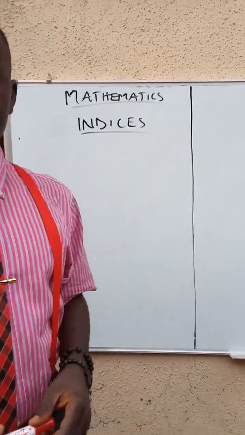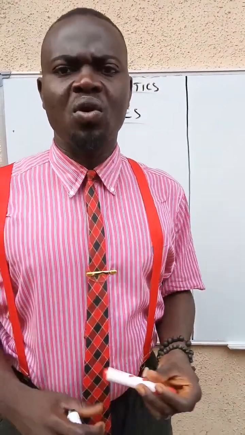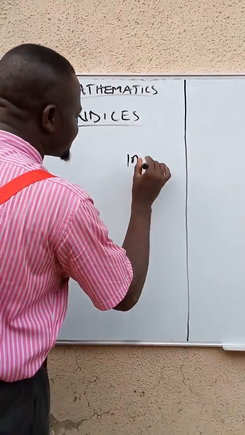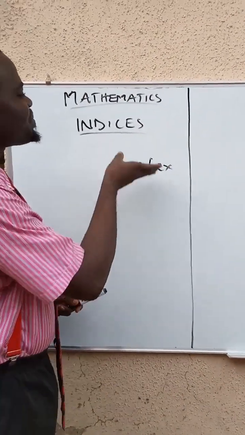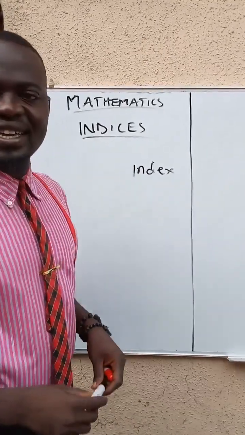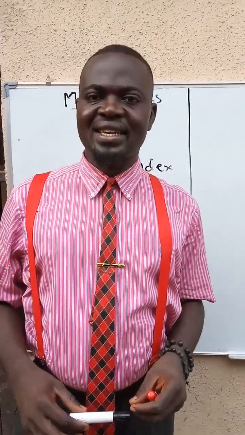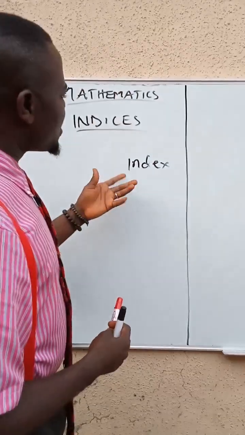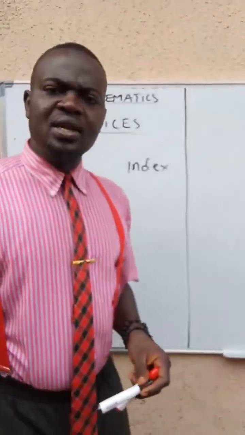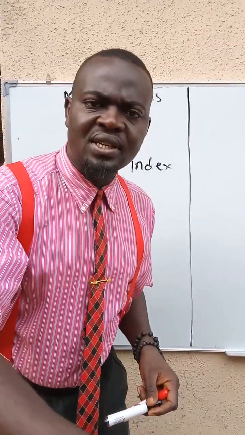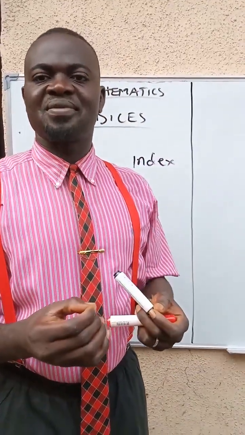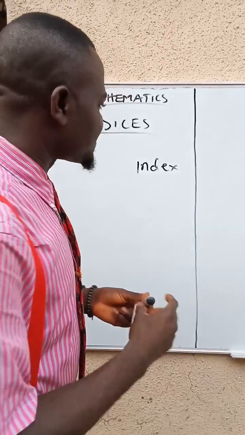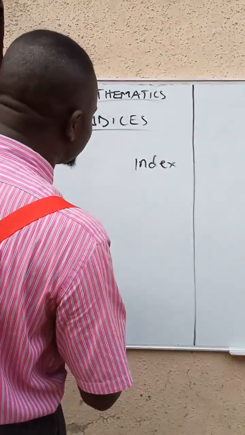What is indices? Indices is a plural form of what we call index. Now, what is index? Index of a number is the number of times a number is multiplied by itself.